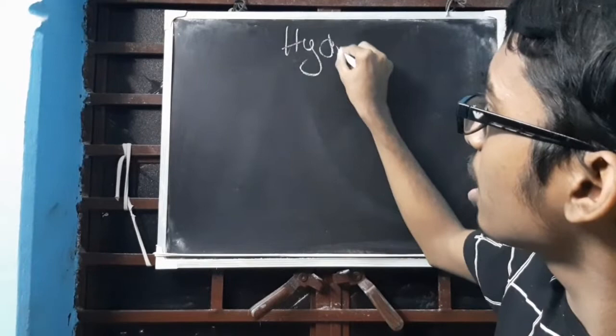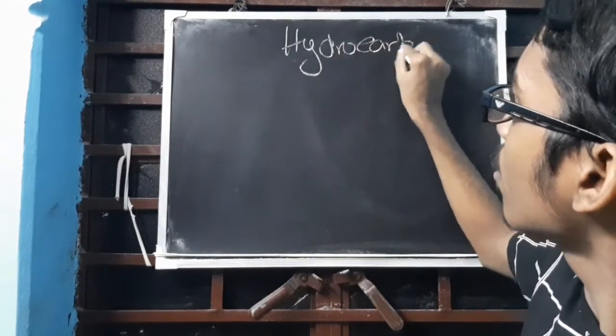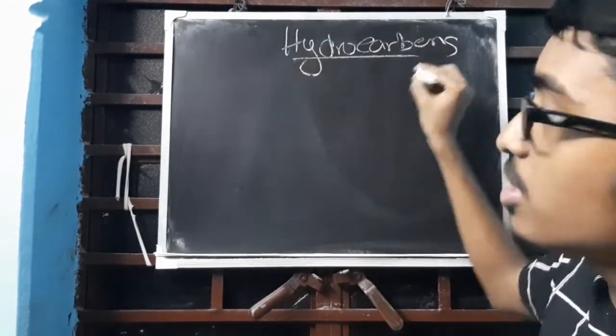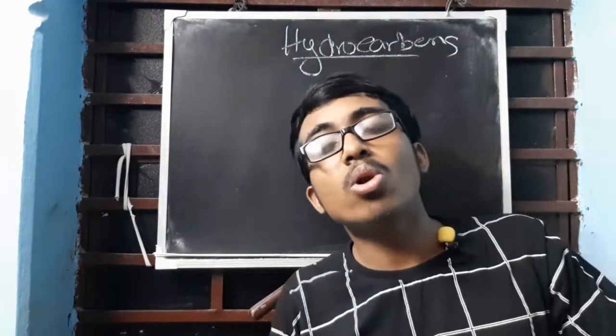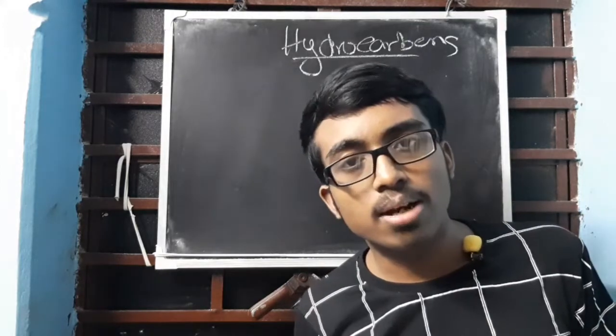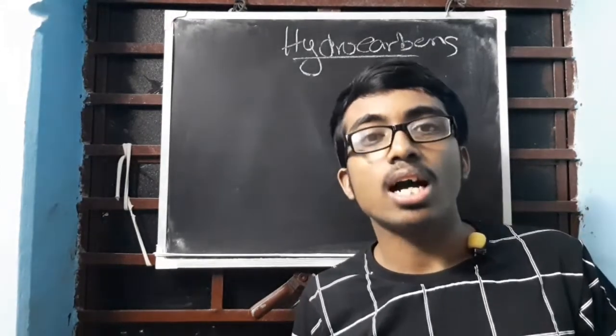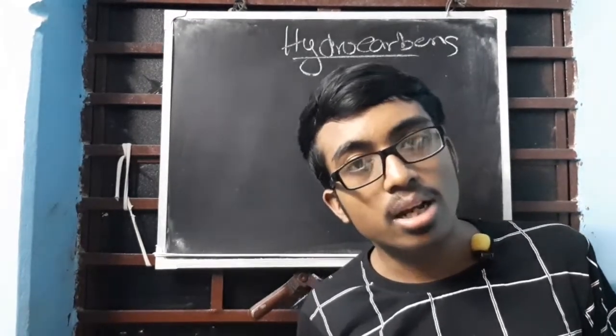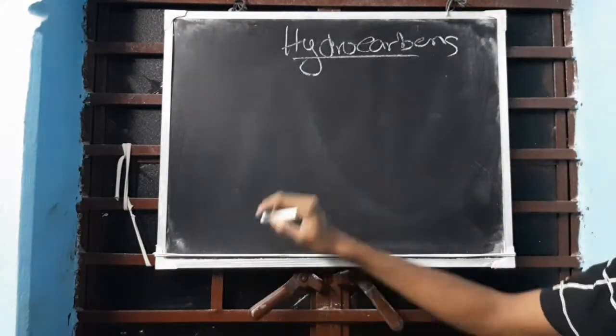First, do you know what a hydrocarbon is? Hydrocarbons are compounds made up of only carbon and hydrogen. Clear? Only carbon and hydrogen. If a compound is made up of only these, it is a hydrocarbon. Clear?